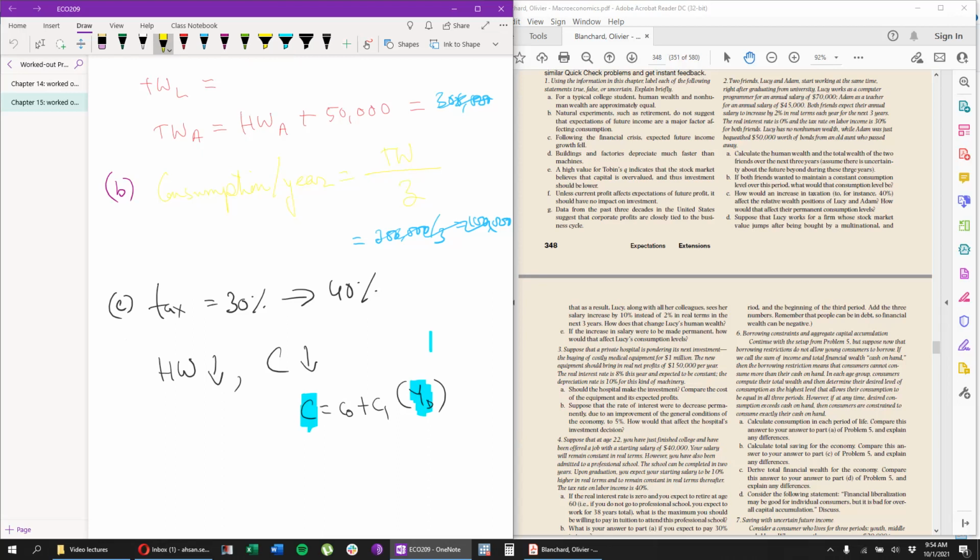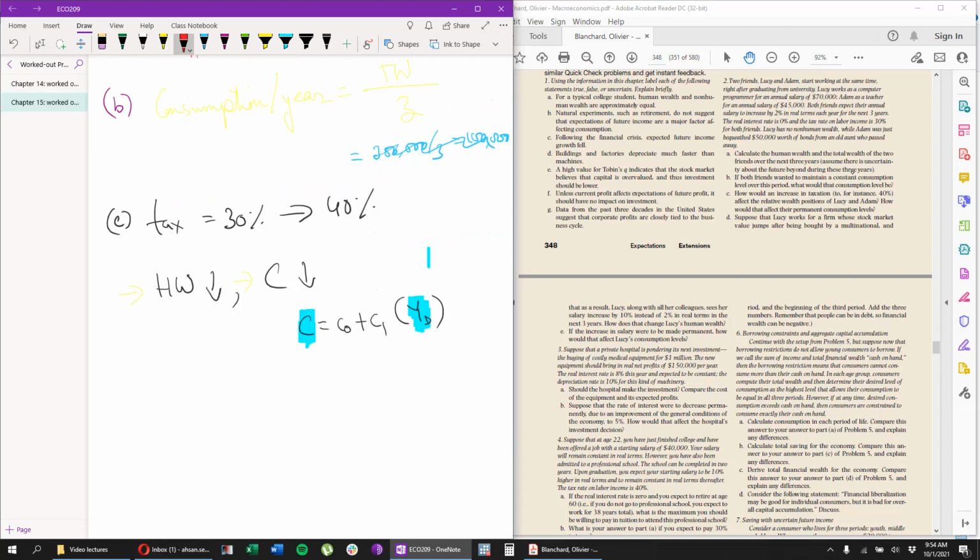So pretty straightforward. What else is there? That's about it really. But what I will urge you guys to do is the calculation. So we know that human wealth will be falling, figure out by how much. We know consumption will be falling, figure out how much. Let's move on to part D.